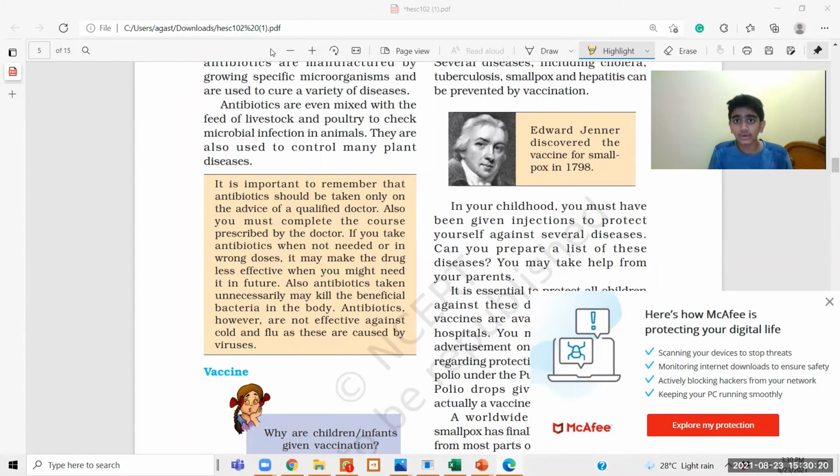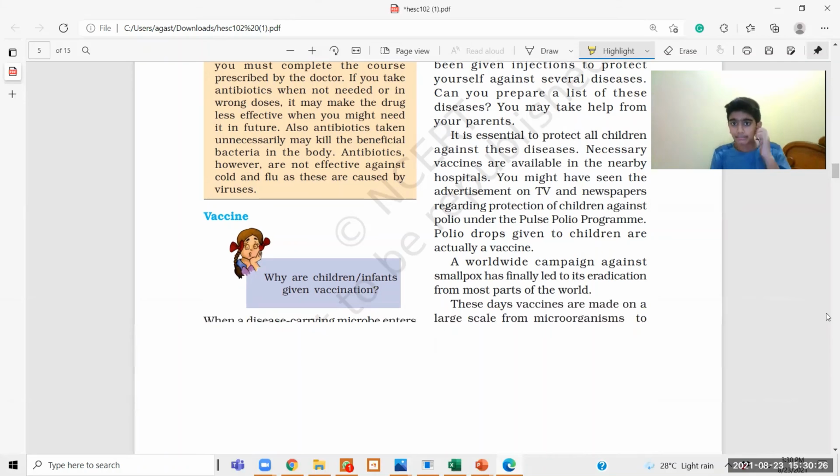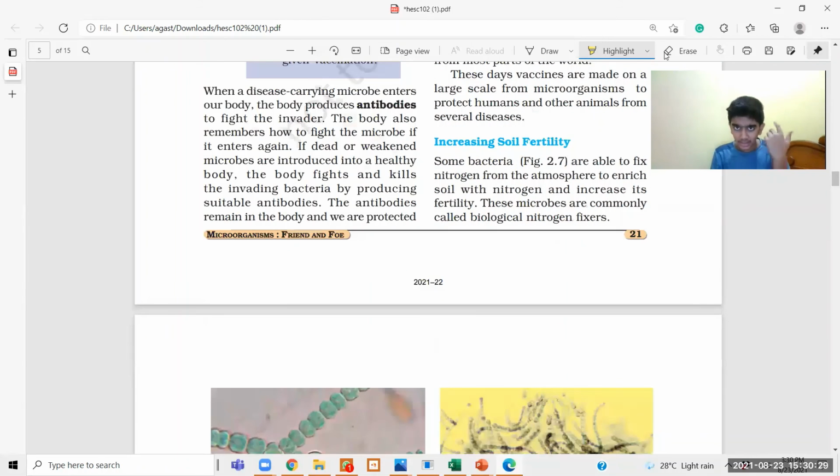So this is just part 2. In part 3, we will learn how vaccines work and a few other benefits of microorganisms, and in another part we'll learn about harmful microorganisms and nitrogen fixation.